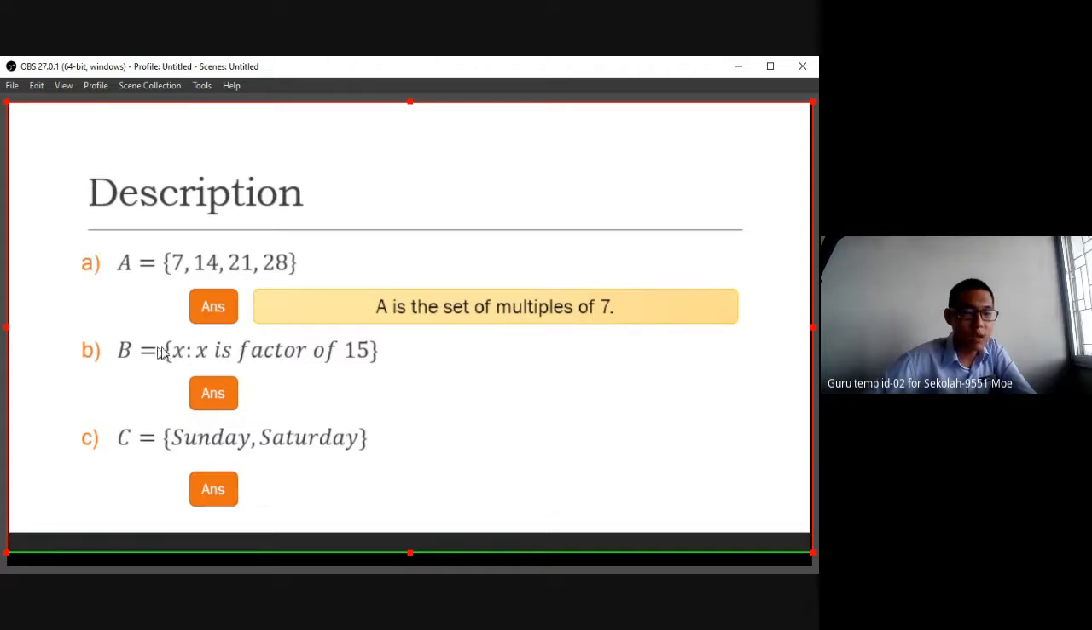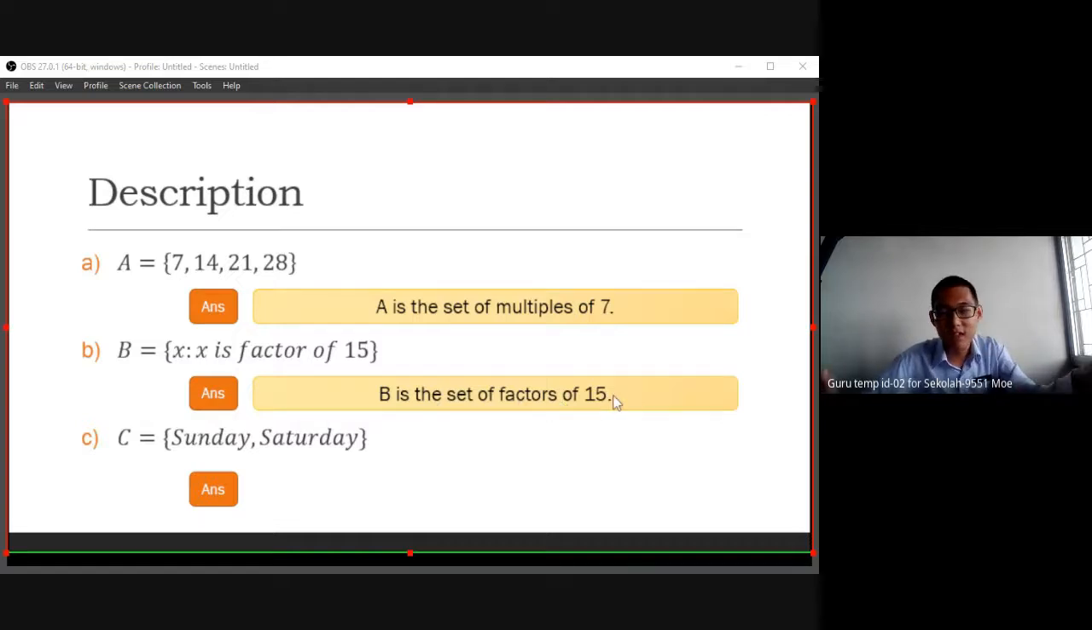B is what? B is the set of... it could be 1, 3, 5, but I want a description. I don't want the listing yet, because listing is to list the elements. But now for description, we don't need to list down the elements yet. We just describe them with a sentence. So how do we describe? Very easy. We just copy down the sentence only: the set of factors of 15. B is a set of factors of 15. Enough. Done.